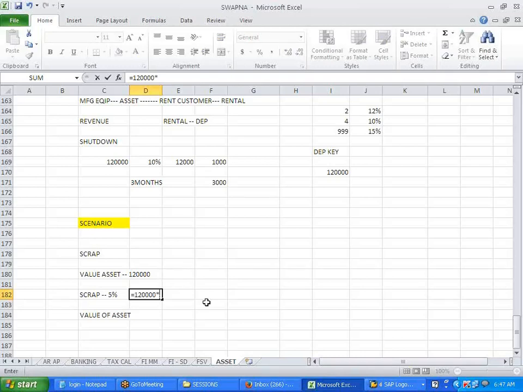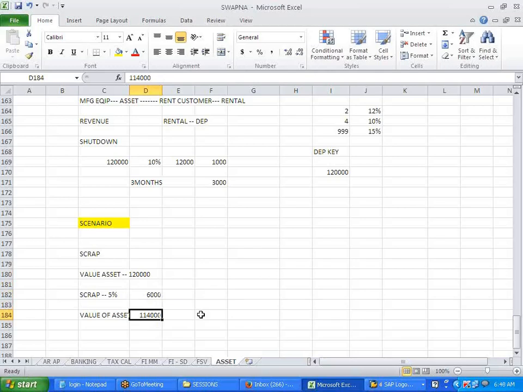5% is 6,000. So this minus this, 114 I'll put directly. Now I need to calculate depreciation on this or this?